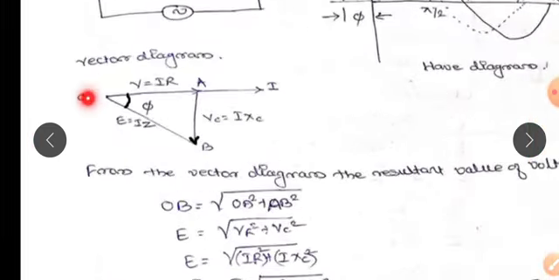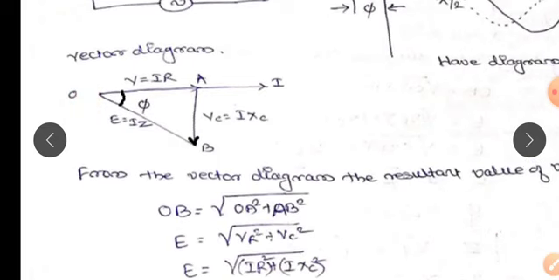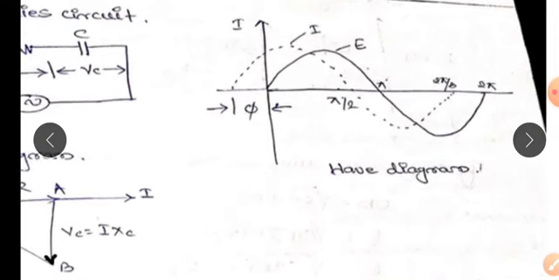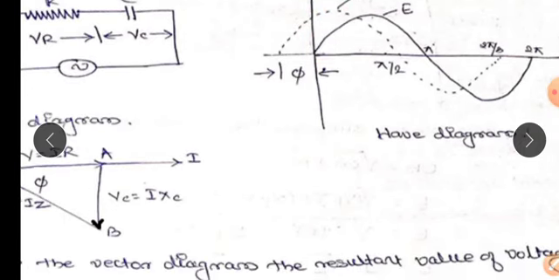From the vector diagram, it is proved that for the capacitive circuit, the current leads the voltage by an angle phi. And it is shown in the wave diagram. You can see the dotted line is the current waveform, whereas the dark line is the voltage. You can see the current leads the voltage by an angle phi.